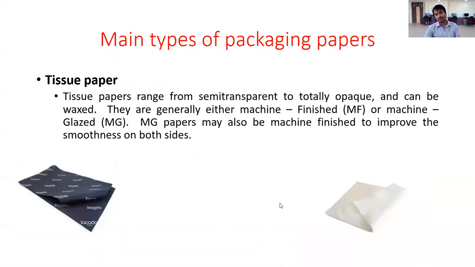Then tissue paper. Tissue paper is also used. Basically, it has two forms: machine finished or machine glazed tissue paper. Machine glazed papers may also be machine finished to improve the smoothness on both sides. So this is the example of tissue paper we are also using. It can be semi-transparent or totally opaque and can be waxed on both sides.